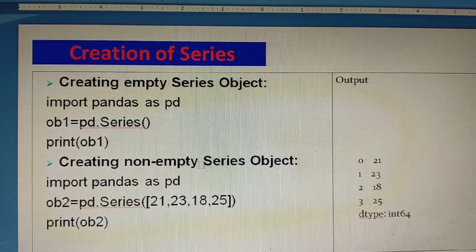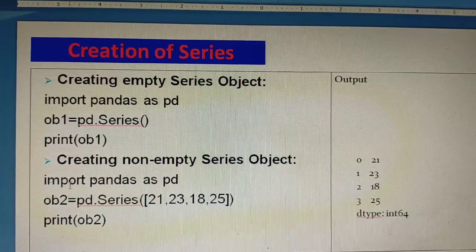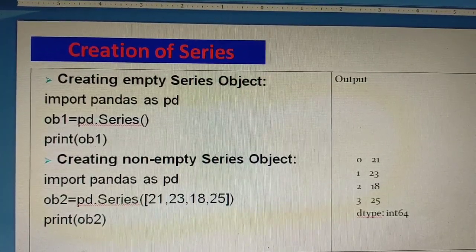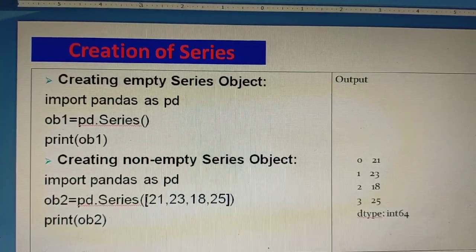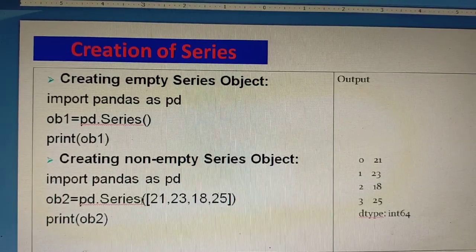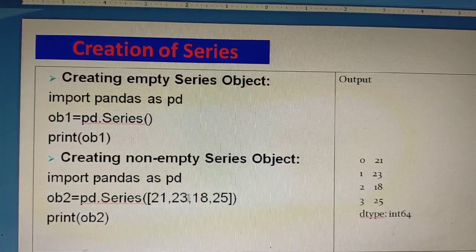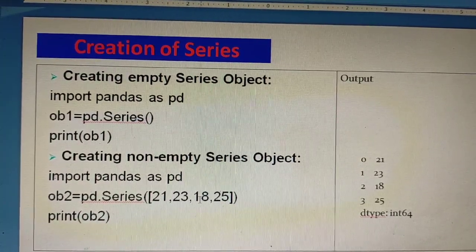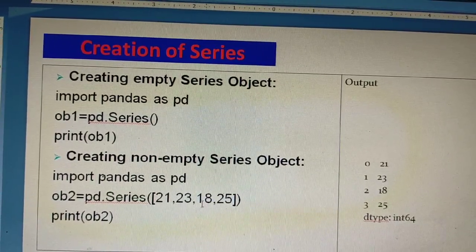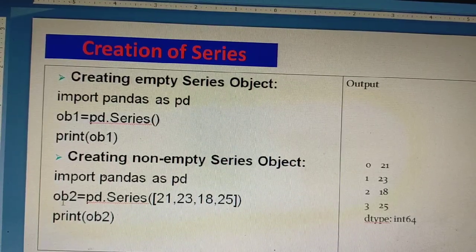Now the non-empty series means a series containing data. Again pandas is imported as pd, and pd.Series contains the data as a list. Here the small bracket is the symbol of a function. In the big bracket, the data is written with the help of a separator, that is comma, and then the series is stored in ob2, that is a variable.